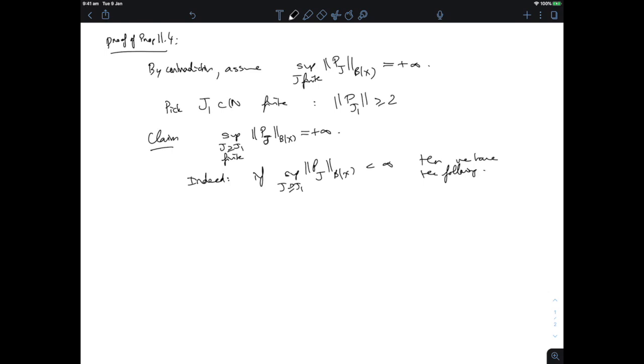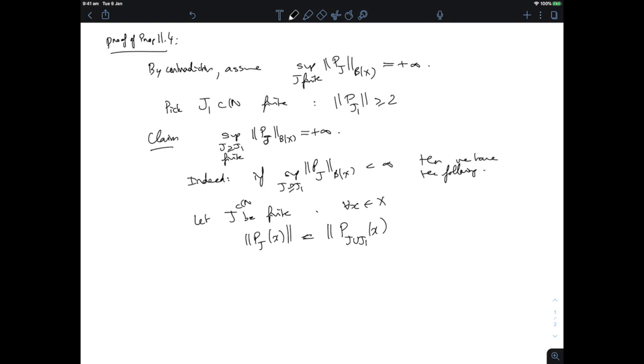Okay, you give me any finite j, and I want to estimate the norm of Pj. And what I can do, let's say on a vector x, is rewrite this as the norm of P_{j union j1} of x.